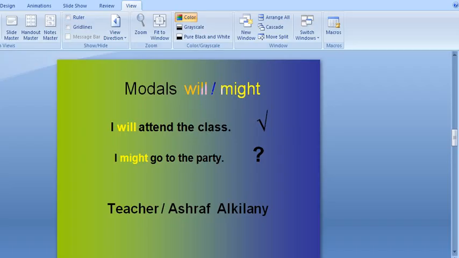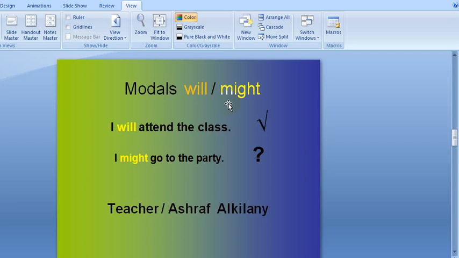Here's our grammar today. We're going to talk about the modals will and might, right? So when we talk about will and might, we say that they are modal verbs, like helping verbs, like auxiliaries, like verb to be, do, have, in some kind of aspects, but they are different on the other hand.